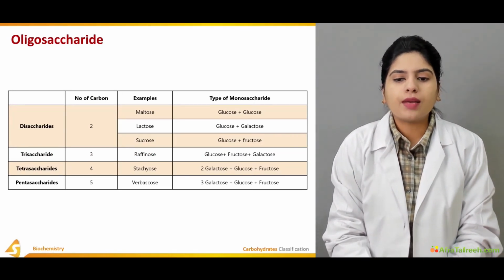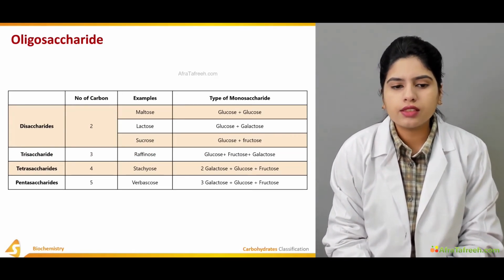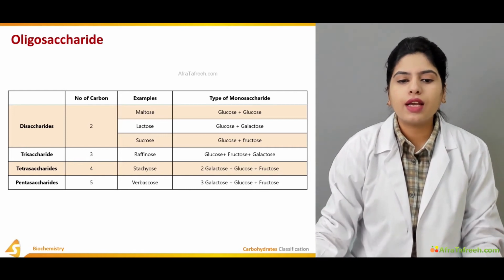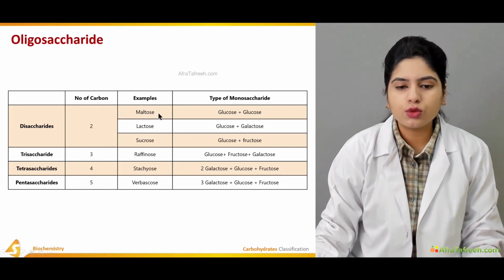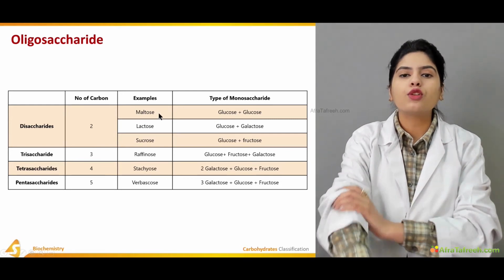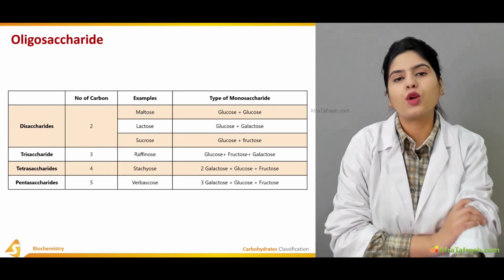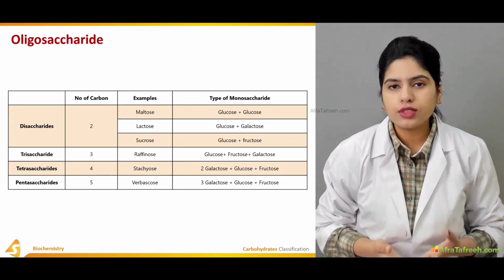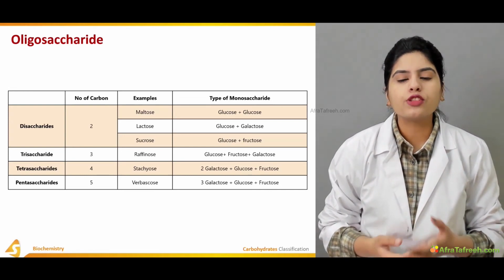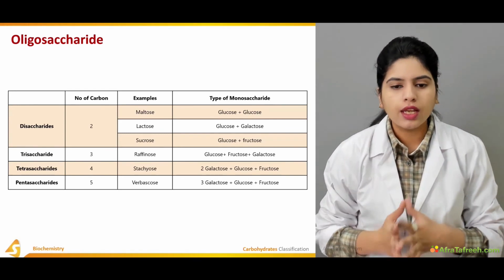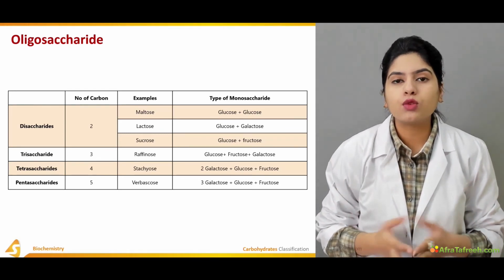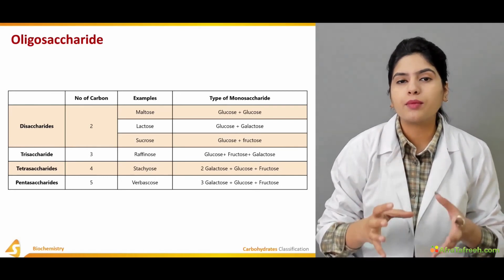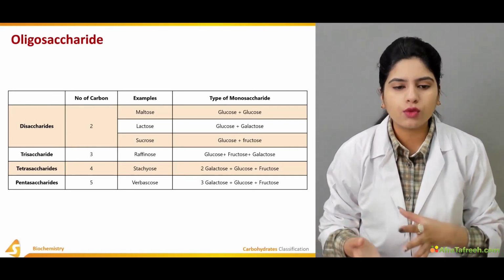Coming to the different examples of the oligosaccharides, the disaccharides, where two monosaccharides are involved. The examples are maltose, which is a combination of two glucose molecules, and lactose, which is a combination of glucose plus galactose. And sucrose is formed, as we just have seen, by a combination of an alpha glucose and a beta fructose.